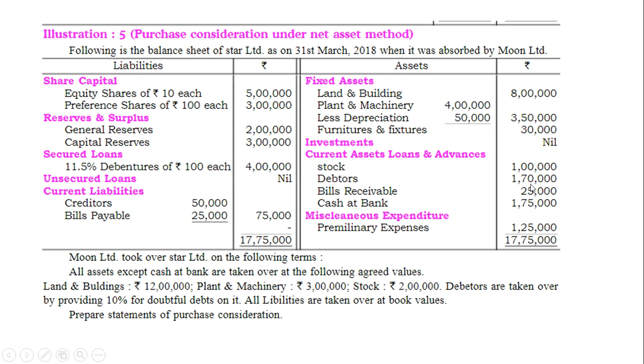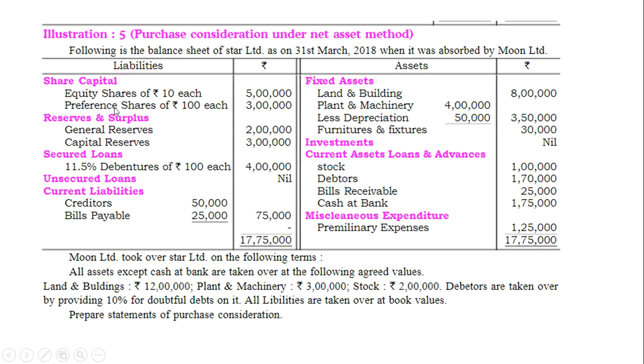Debtors, deduct 17,000 out of 1,70,000. Net amount, net debtors will be written in the agreed value. Bills receivable, not given in the adjustment, take it at a book value. Cash at bank, ignore as said in the following terms, conditions. Miscellaneous expenses, ignore.